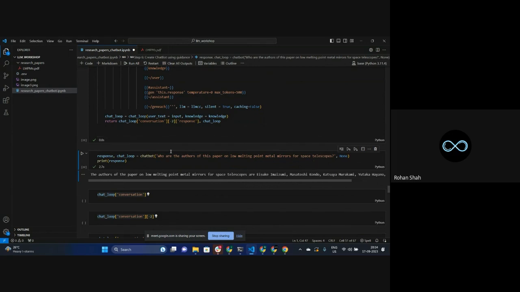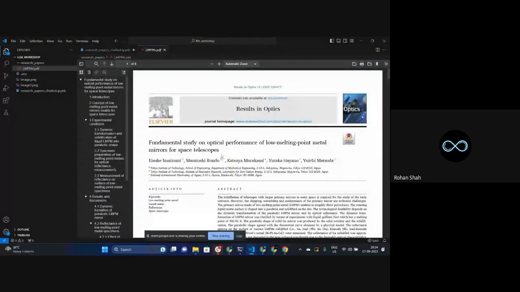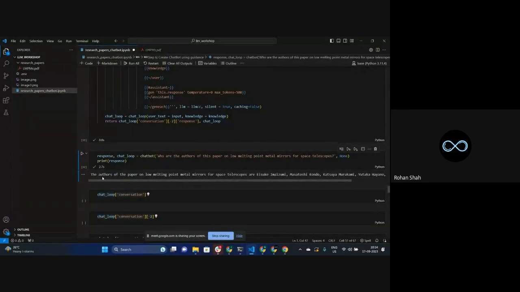I've given the title of the paper. You just look at the names of the researchers. I don't know how to pronounce them, but you will see that the exact names will be printed over here: the authors of this paper are these.